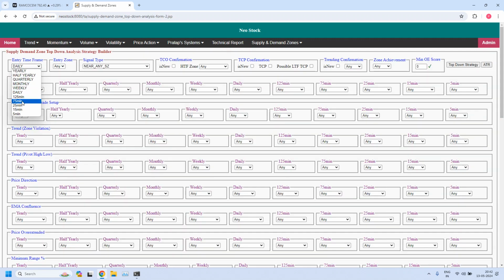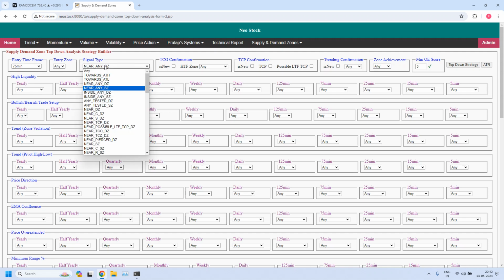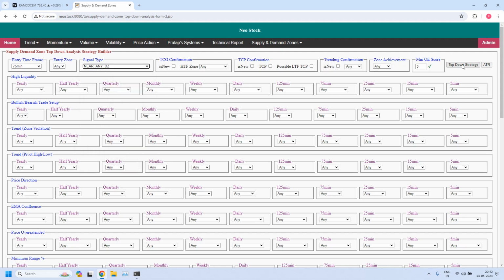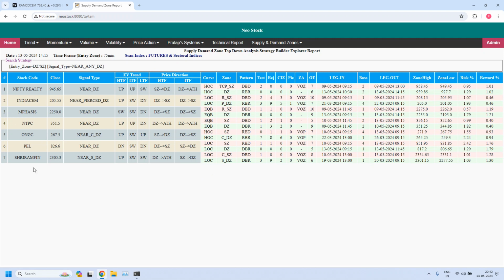So changing the time frame to 75 minutes, and let us find the stocks near 75 minutes demand zone. 7 stocks are filtered. Let us identify 75 minutes high liquidity demand zones. ONGC is there, already tested 7 times. So you need to look for a fresh fine-tuned 5-minute zone. See, this zone tested 7 times.